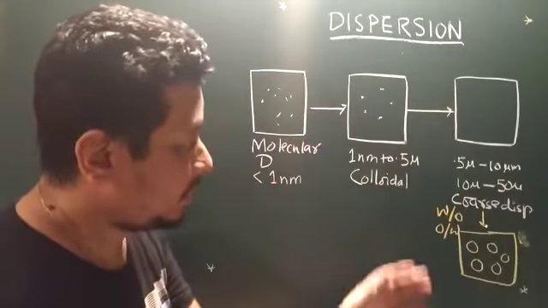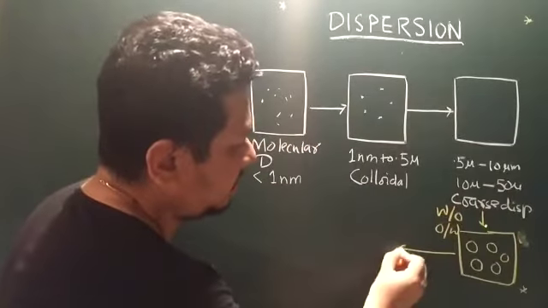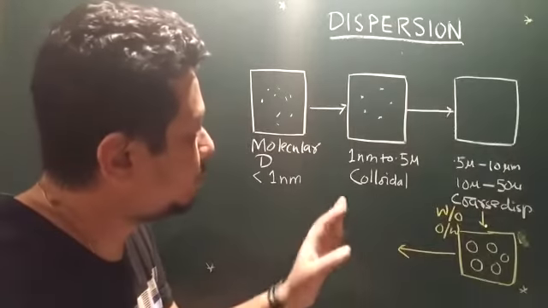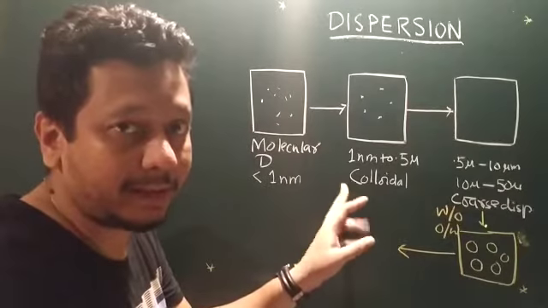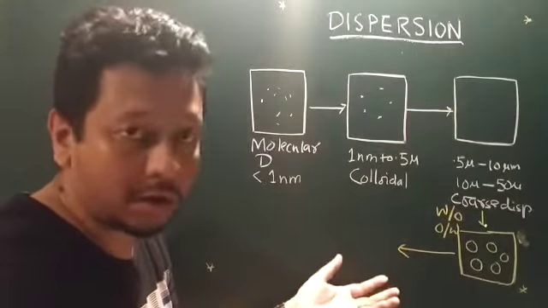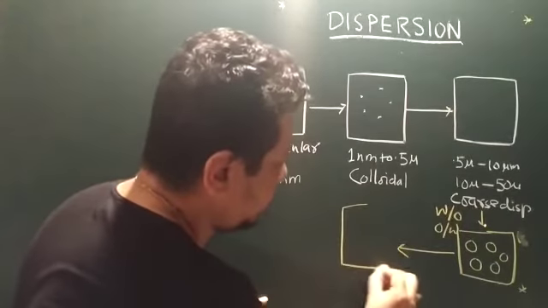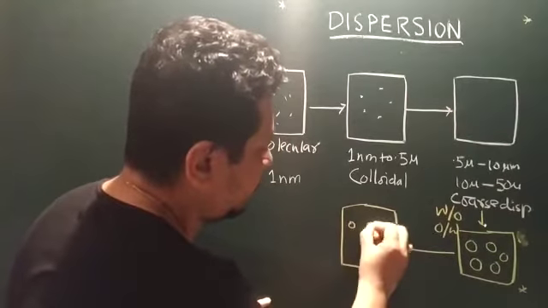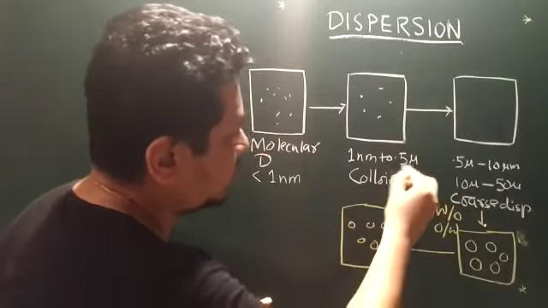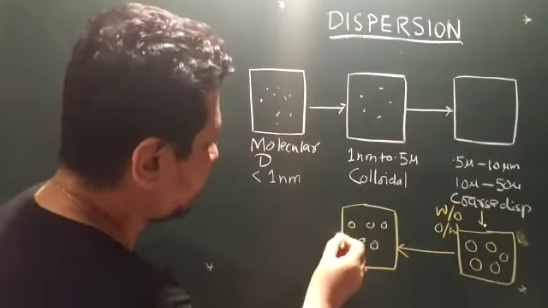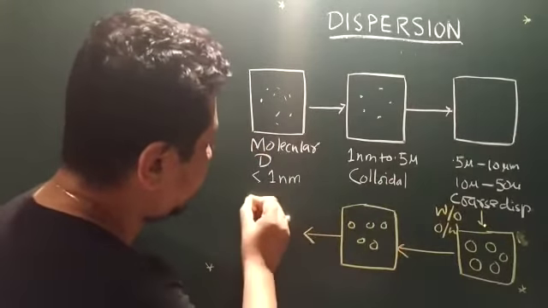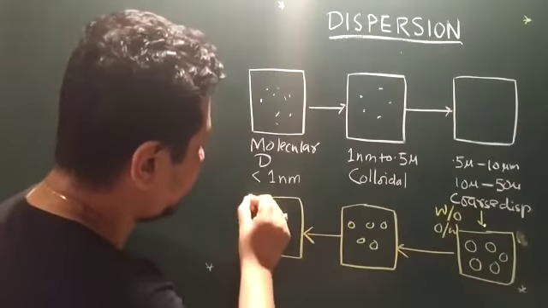Now this emulsion can be further reduced in size to a micro emulsion, which can behave like a colloidal solution. So this is your micro emulsion with micro droplets within this range. And if it comes to the nano range, then it becomes a nano emulsion.